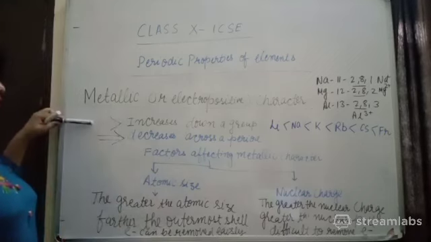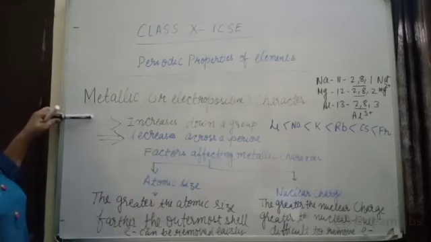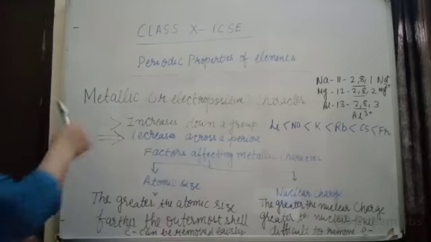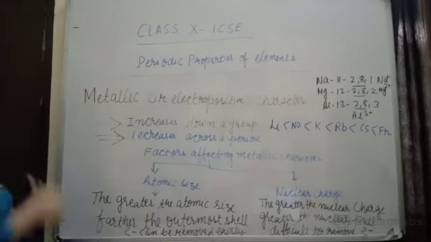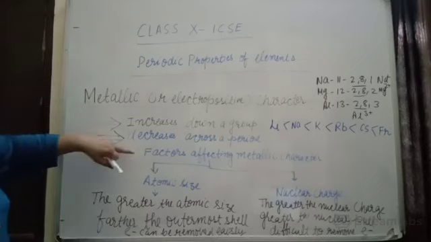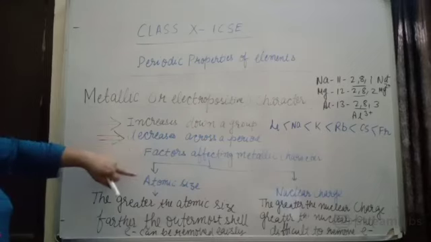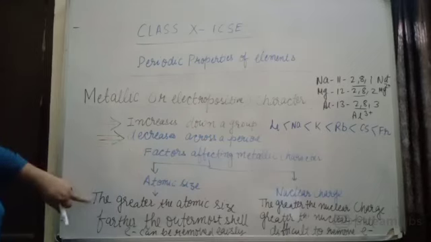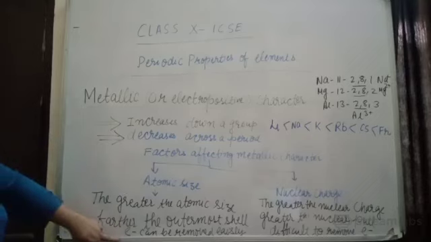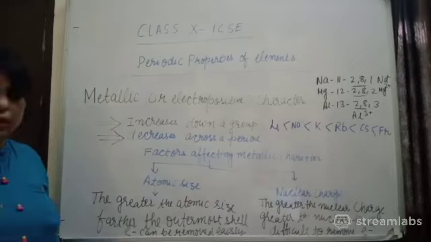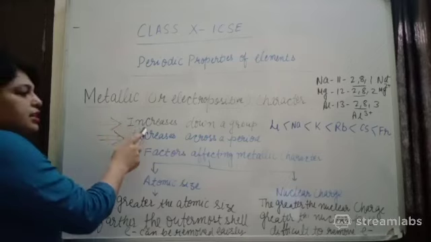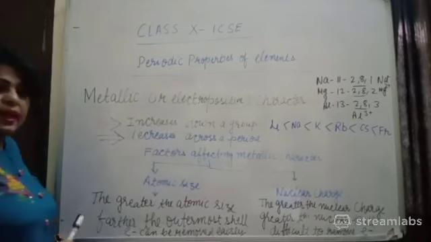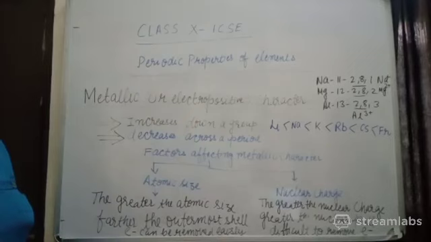Now what will happen when we move down a group? You will see that there are 2 factors which can affect the metallic character, right? First, the greater the atomic size, the farther the outermost shell, and one can remove electron from the outermost shell easily. So metallic character increases down a group. Why does metallic character increase down a group? Because atomic size will also increase.